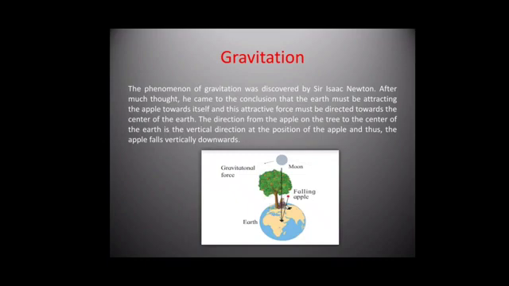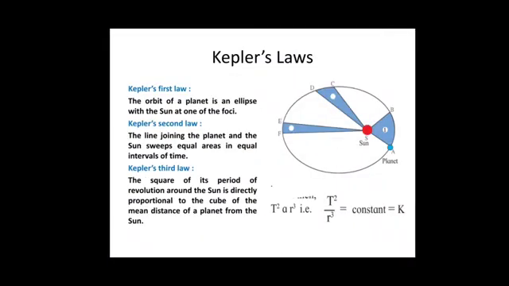Newton thought that if the force of gravitation acts on apples on the tree at different heights from the surface of the earth, it also acts on objects at even greater heights much farther away from the earth, for example, the moon and other planets. Kepler's laws.